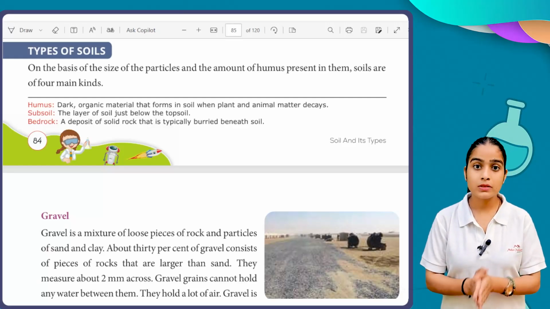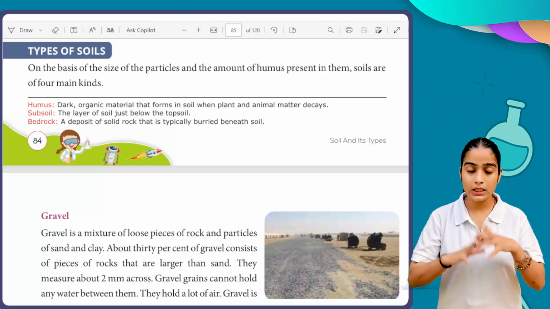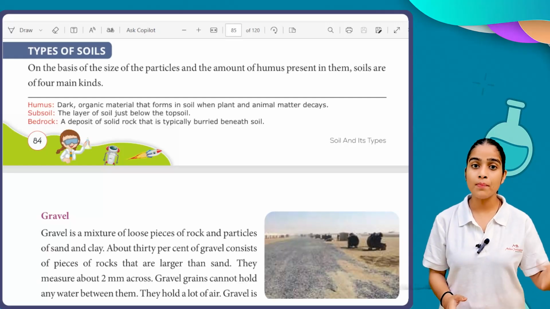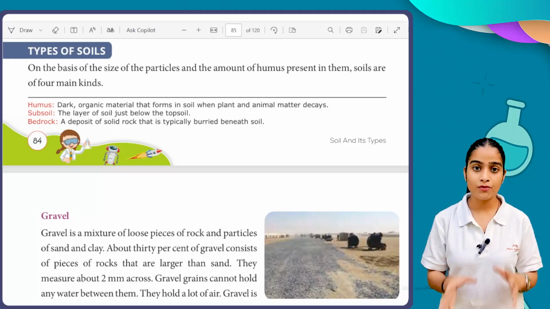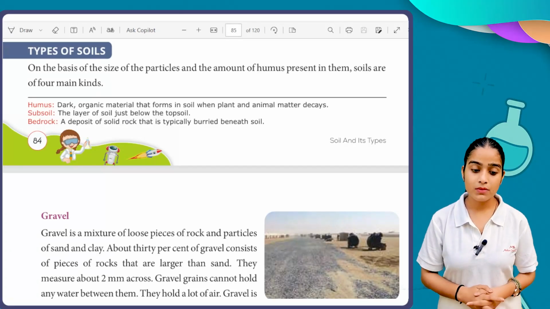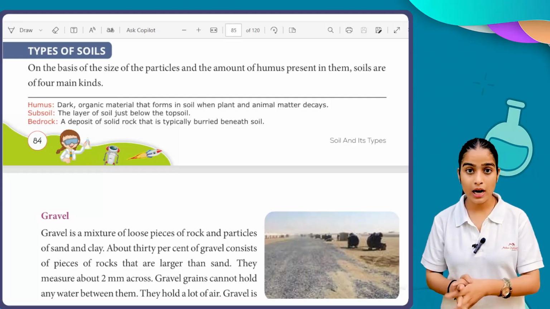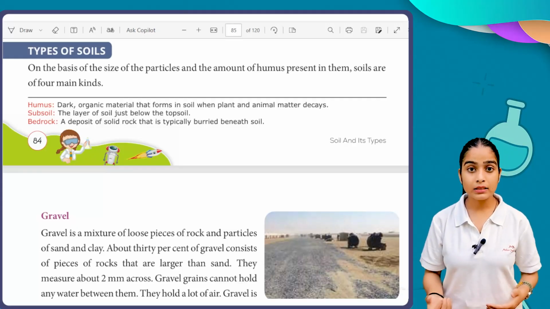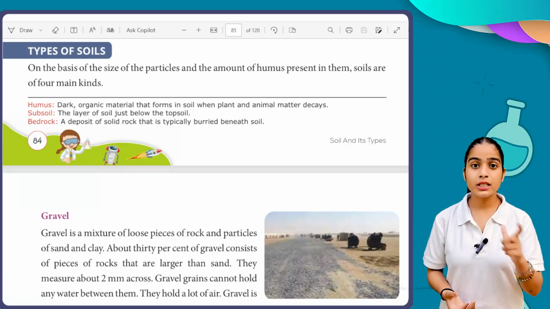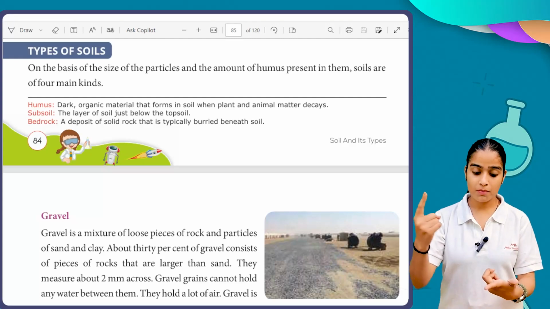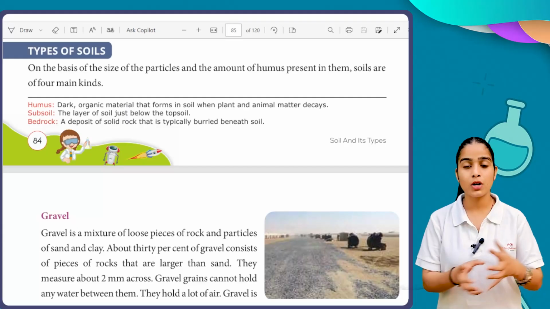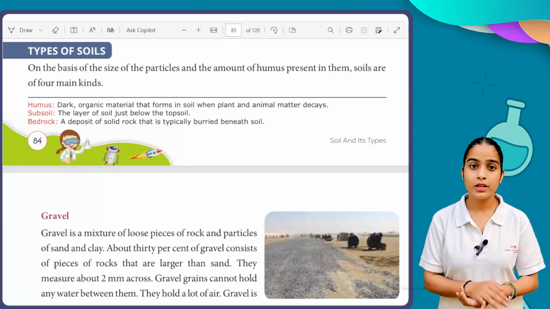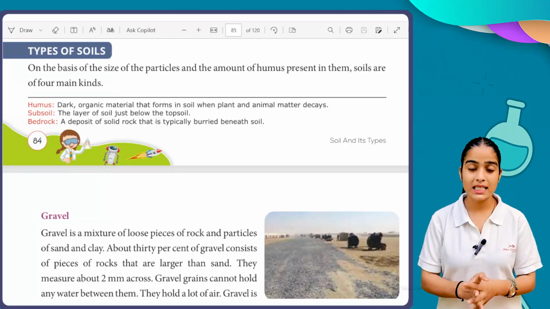What is the application of gravel in our day-to-day life? We use gravel to form roads, but we cannot use it singly. We have to mix something with it. We mix cement or tar to make our road. Another common word we see in construction is concrete. Concrete is made with gravel, sand, water and cement. This is the combination, and then we form concrete, and further construction follows. So this is the process we understand about gravel.